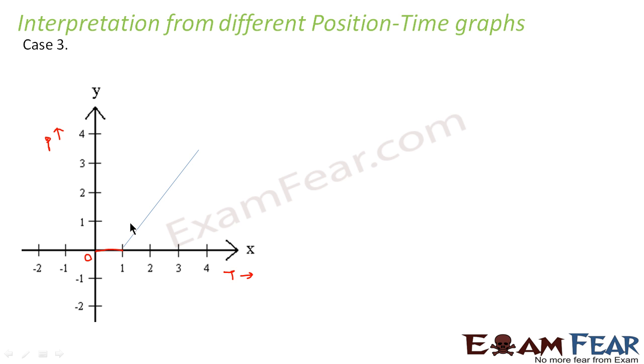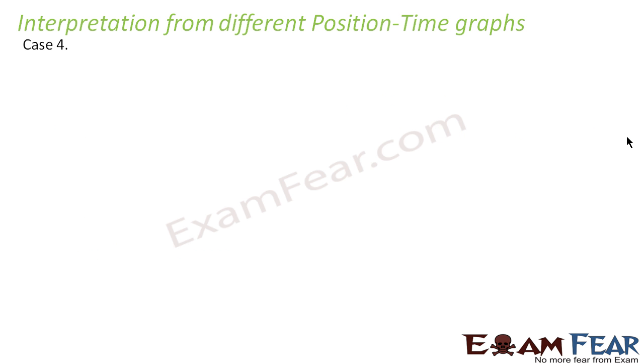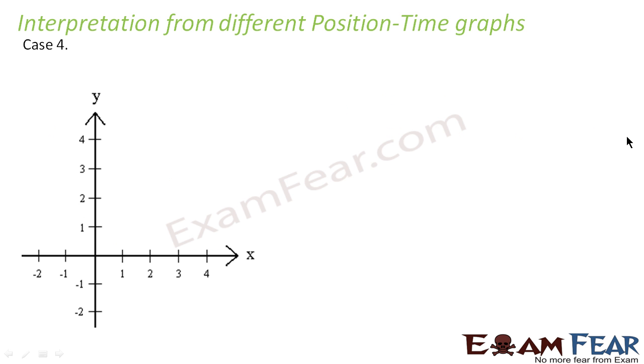Only after that, the change of position with time kept increasing uniformly. So that means the body is at rest for first hour. After that, uniform motion. Correct?